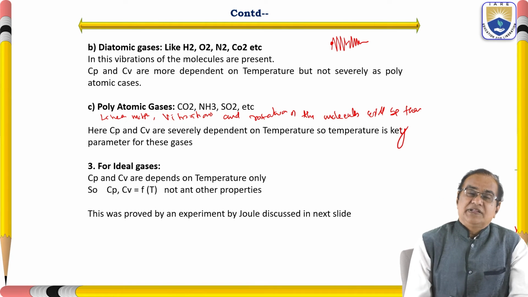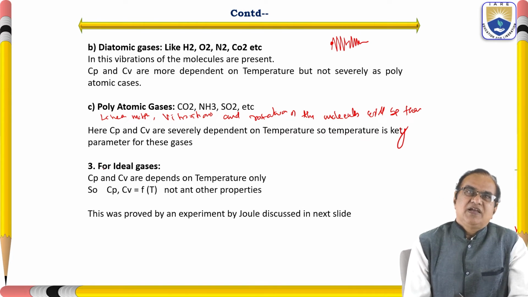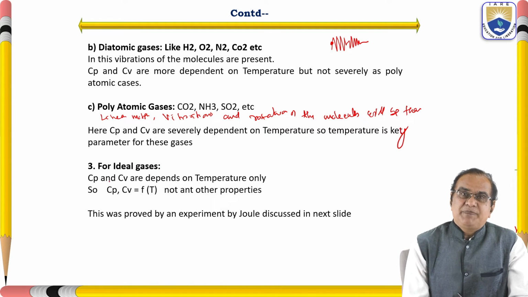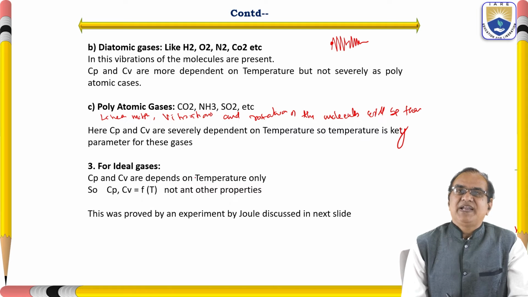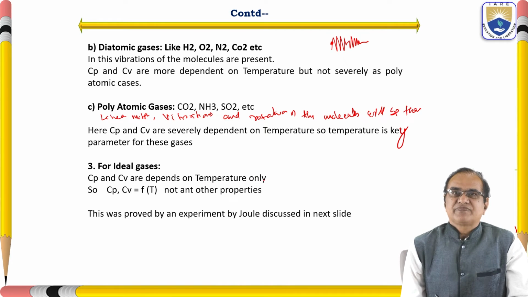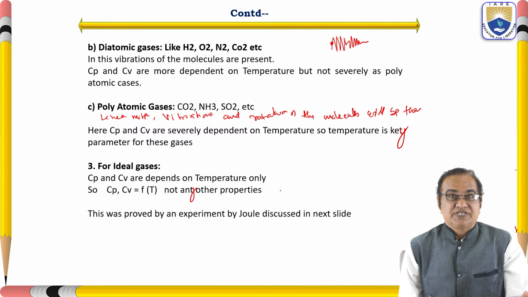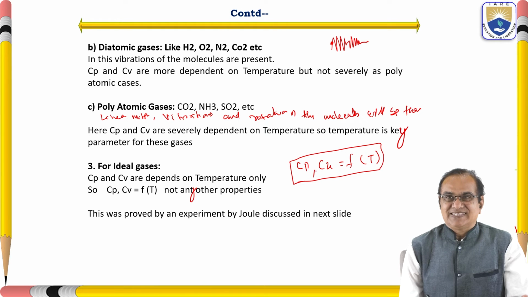Now the third observation: for ideal gases, Cp and Cv are dependent on temperature only. So Cp and Cv are a function of temperature, not of any other properties, for any ideal gas.